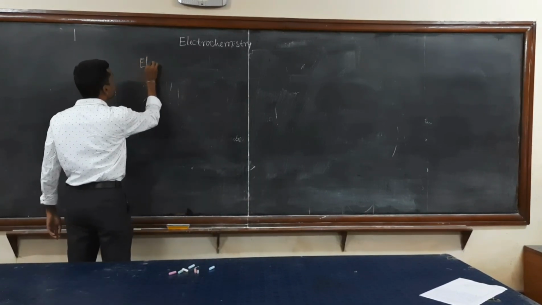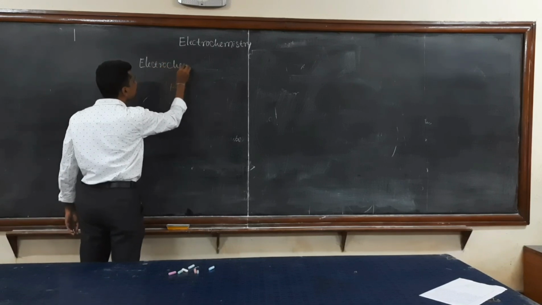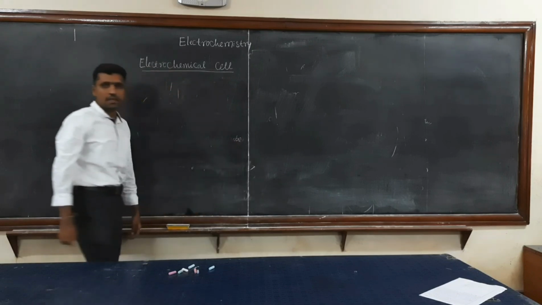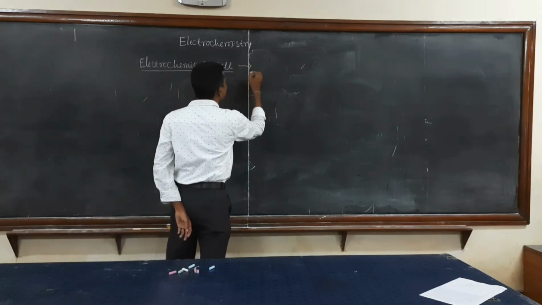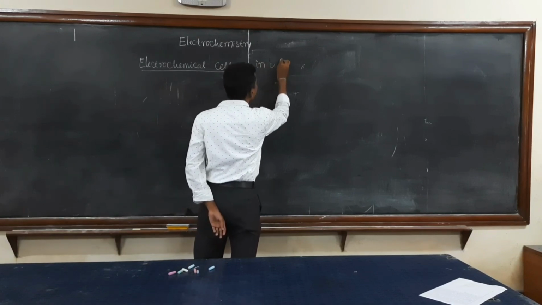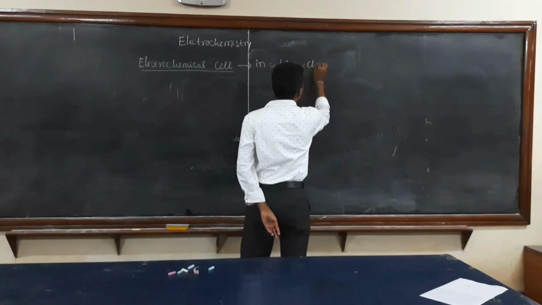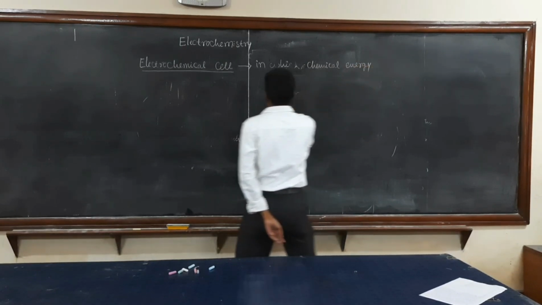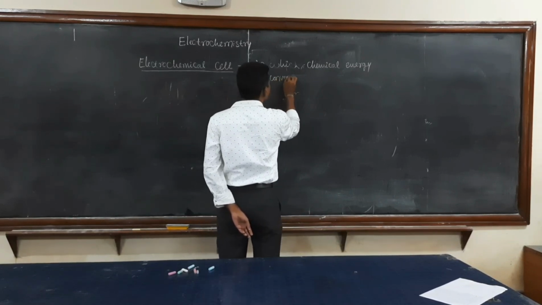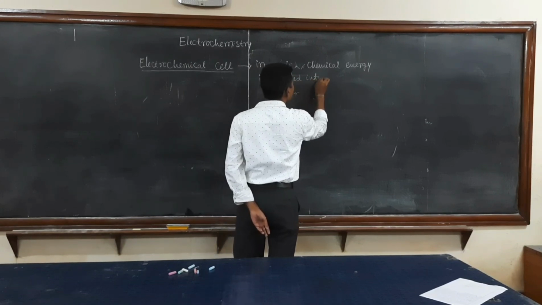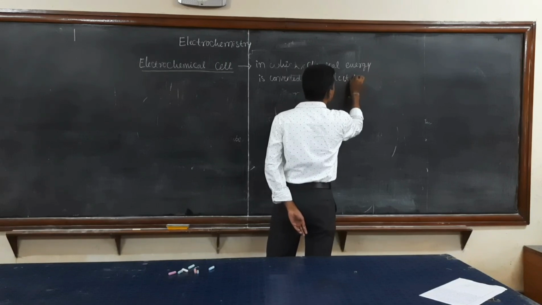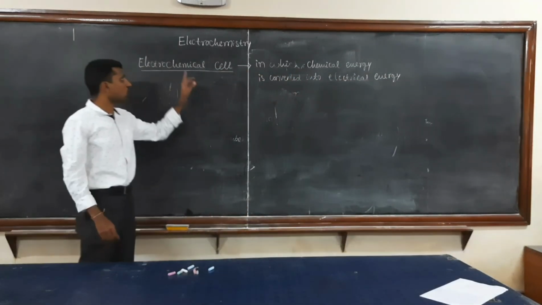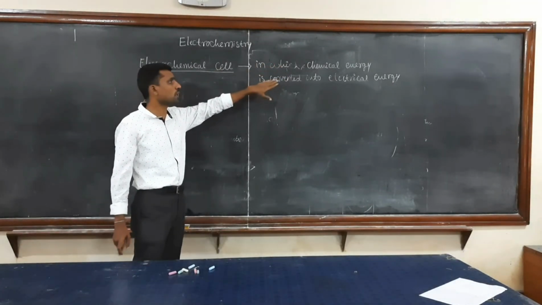So, the electrochemical cell. This electrochemical cell is a typical device in which chemical energy is converted into electrical energy.